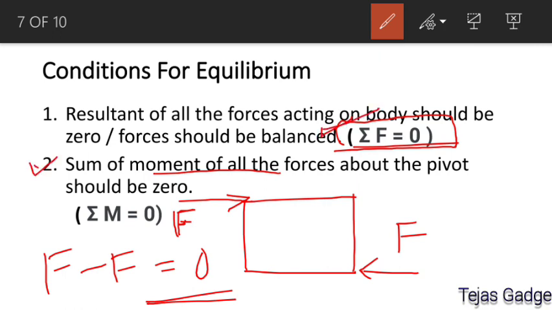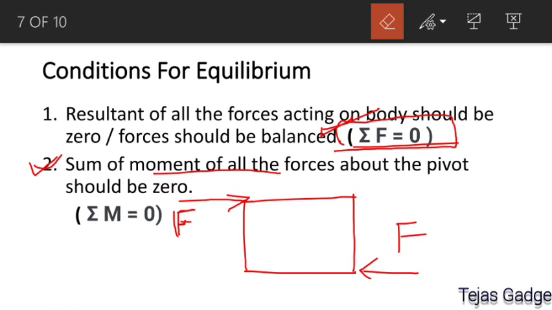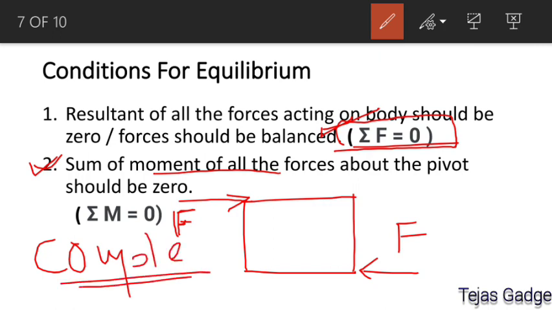But can the second condition be satisfied? Which means, if you calculate their moment, will their moment be balanced? Can their moment be 0? No, it will not be 0 because they are forming a couple. Is it right? We have already seen what is meant by the condition of a couple. So they are forming a couple and their moment in that case will be force into distance, where distance means the distance between these two forces.